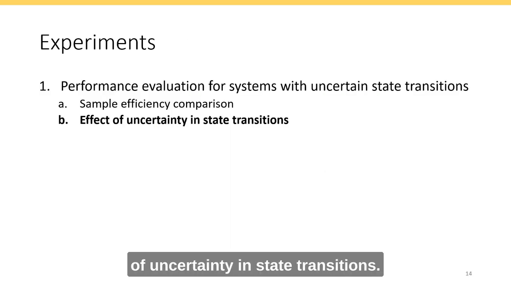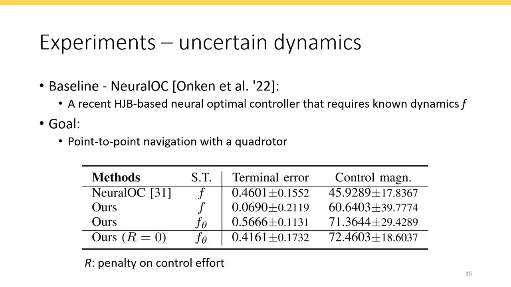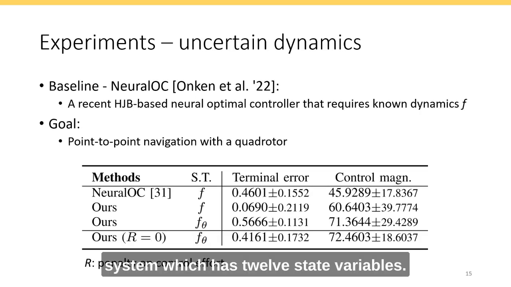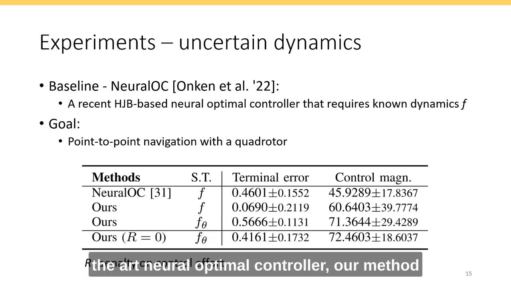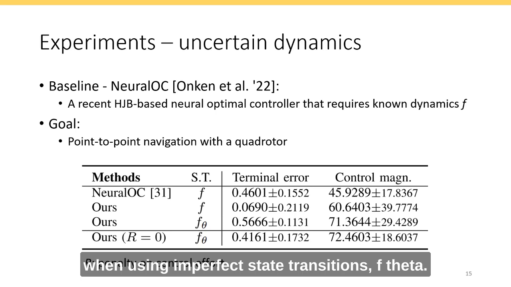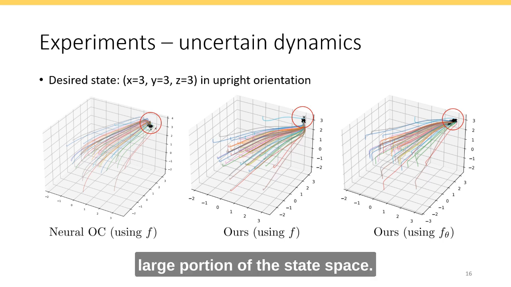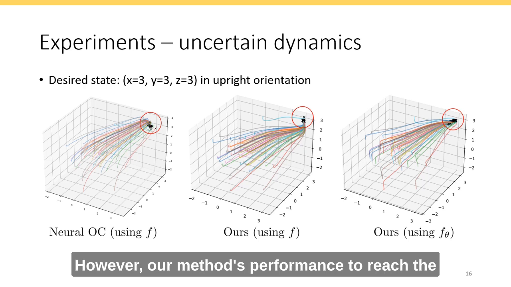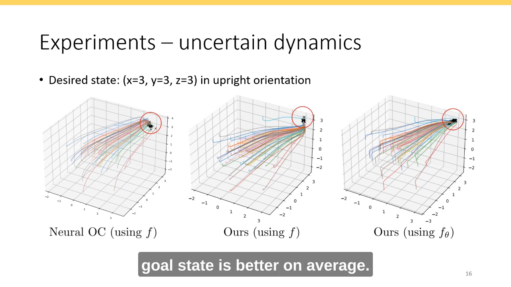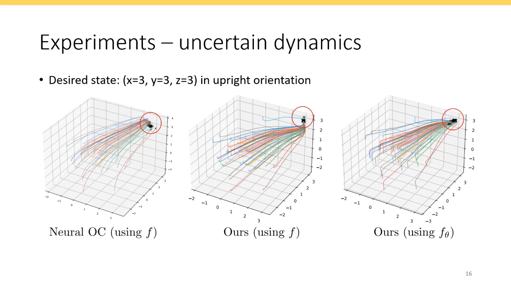Next, we analyze the effect of uncertainty in state transitions. In this experiment, we use a quadrotor system which has 12 state variables. We show that against the state-of-the-art neural optimal controller, our method can achieve smaller terminal state error even when using imperfect state transitions f theta during training. Both the baseline and our method can generate control signals from a large portion of the state space. However, our method's performance to reach the goal state is better on average. The final states of the trajectories are shown by black crosses.